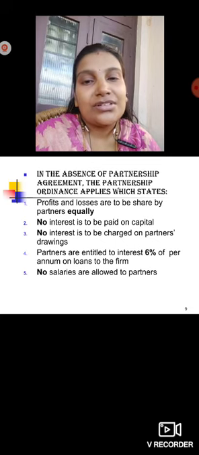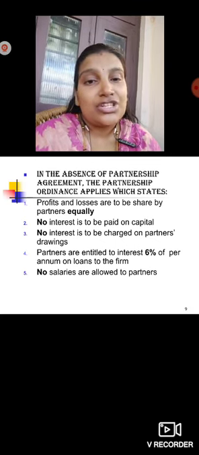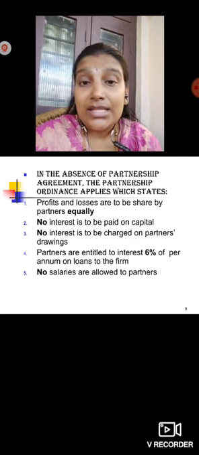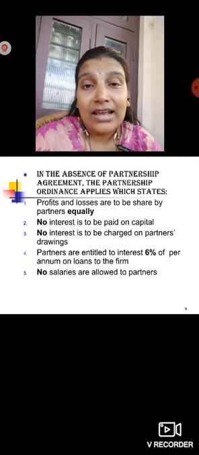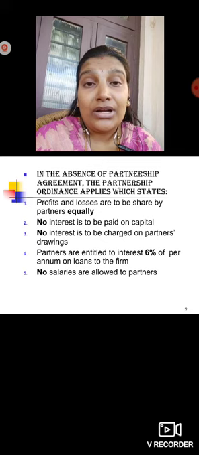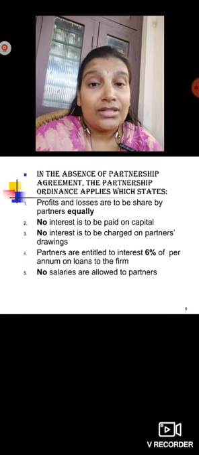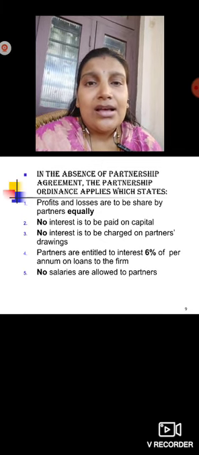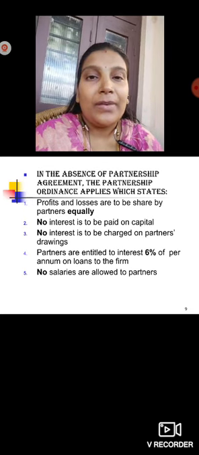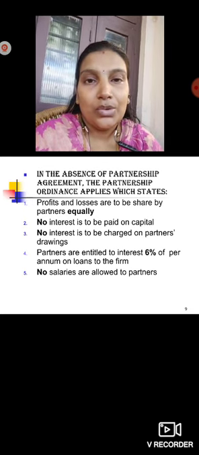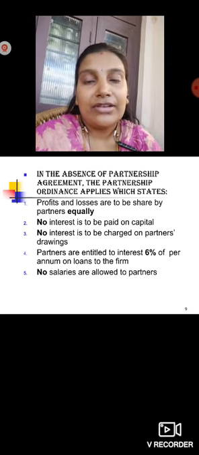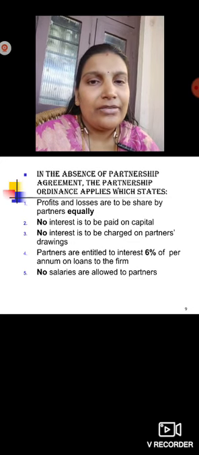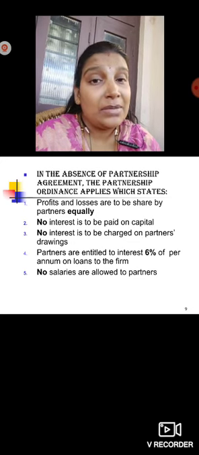So what are the points? Profit and loss will be shared equally by the partners. No interest will be paid on their capital. No interest will be charged on their drawings. 6% interest will be given if a partner provided any loan. No salary will be given to any partner. It is very important for 5 marks. Keep it in mind.